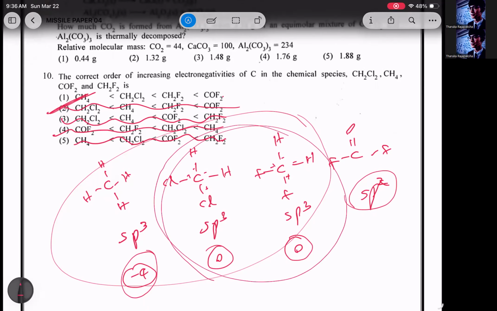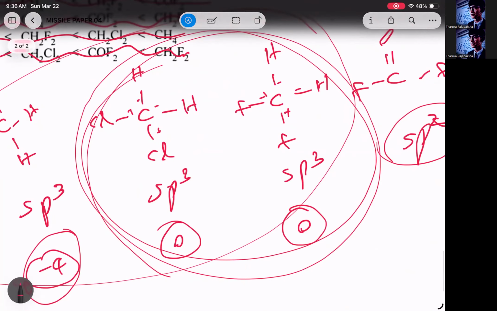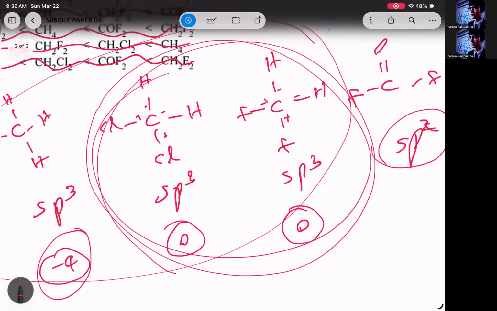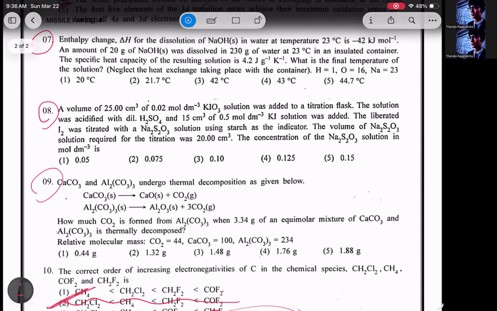When you compare these two, I'll tell this one also. Fluorine is more electronegative than chlorine. Fluorine will withdraw more electrons from carbon than the chlorine. Therefore, carbon has more positive charge, although the oxidation number is equal. The carbon becomes more positive in CF2H2. So therefore, actually the correct variation is this one. Okay, good. Let's go for the calculation questions.